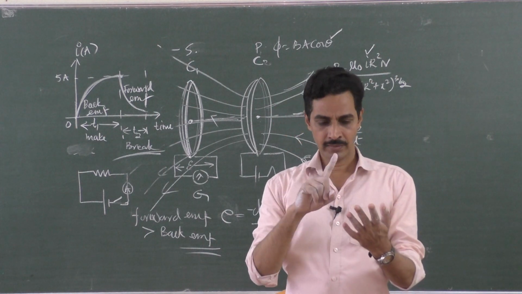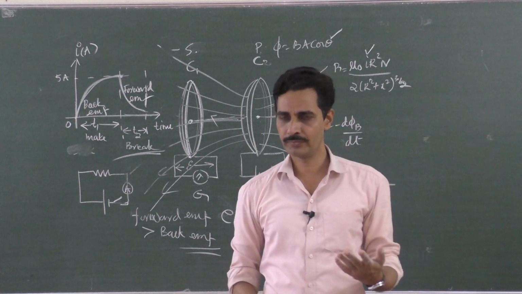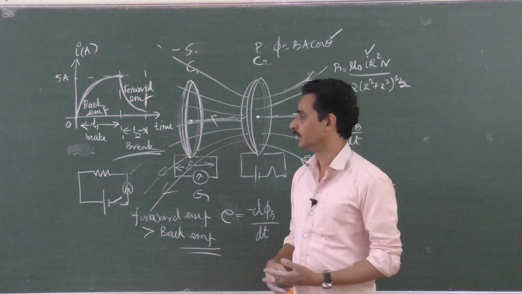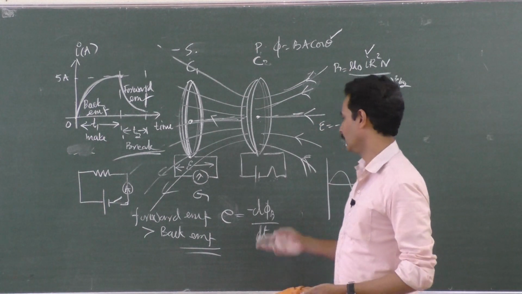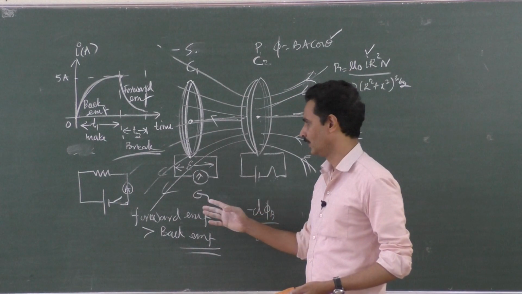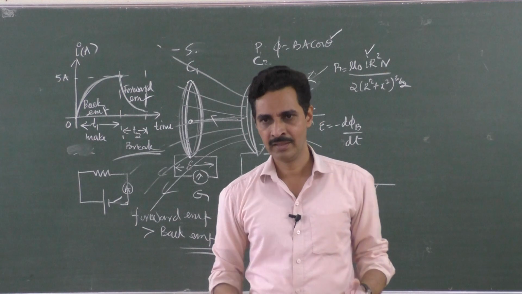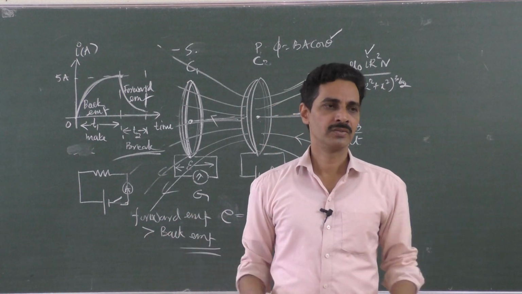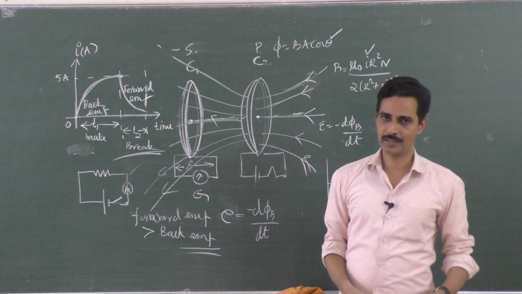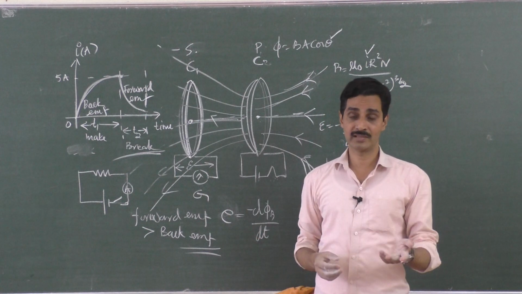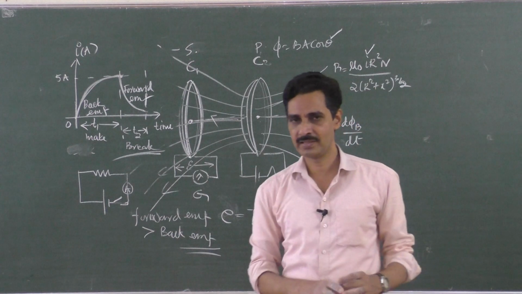So we have covered what is electromagnetic induction, what is Faraday's law, and the explanation of the first and second experiments done by Michael Faraday to demonstrate electromagnetic induction, and in the second experiment, the forward EMF, back EMF, and making a circuit, breaking a circuit. So whatever it is, finally you need a change in the magnetic flux, that's all. The magnetic flux linked with the coil must keep on changing, only then does it induce an EMF. Of course, if there is a flux which is constant, it doesn't induce any EMF at all. So that is the important beginning of electromagnetic induction.